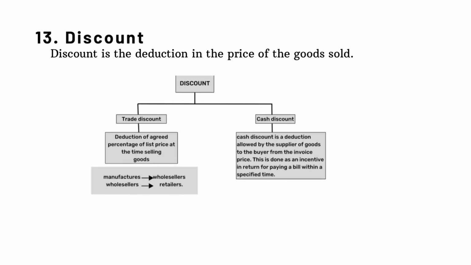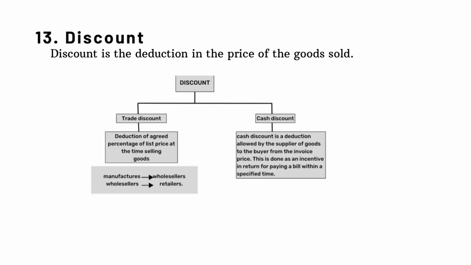It is offered in 2 ways. 1. Trade discount and 2. Cash discount. Offering a deduction of an agreed percentage of list price at the time of selling goods is one way of giving discount. Such discount is called trade discount. It is generally offered by manufacturers to wholesalers and by wholesalers to retailers.